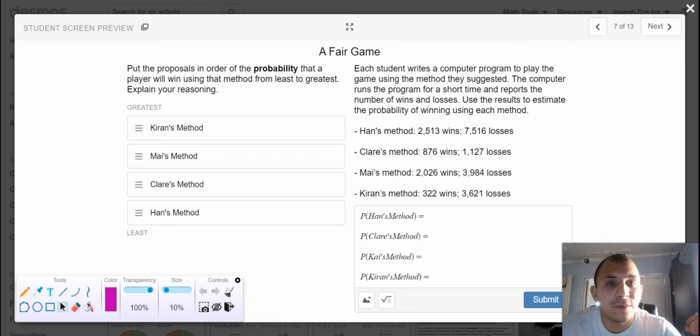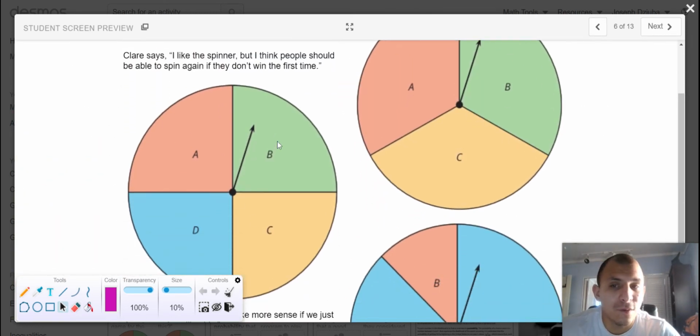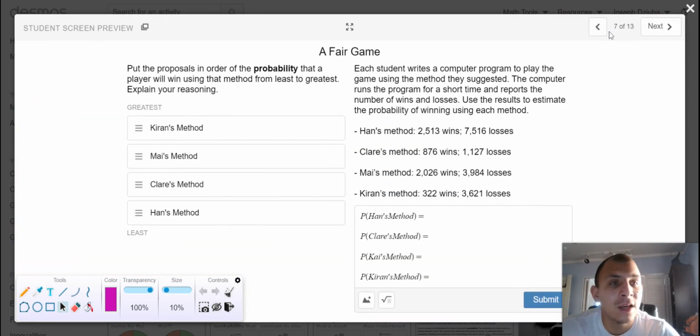Each student then writes a computer program to play the game using the method they suggested. The computer runs the program for a short time and reports the number of wins and losses. Use the results to estimate the probability of winning using each method. So in the case of Han, there are 4 sections, so that means that there is a 25% chance of winning.